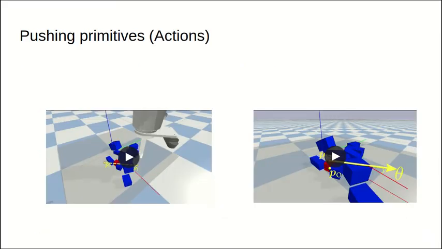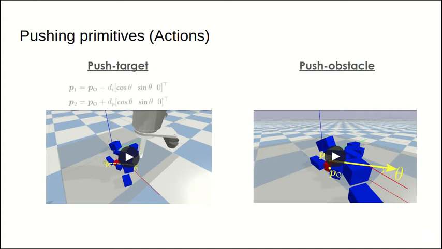In this work we define two pushing primitives, the push target and the push obstacle primitive, and they define the exact way that a push will be executed. We define each push as a line segment with initial position P1 and a final position P2.